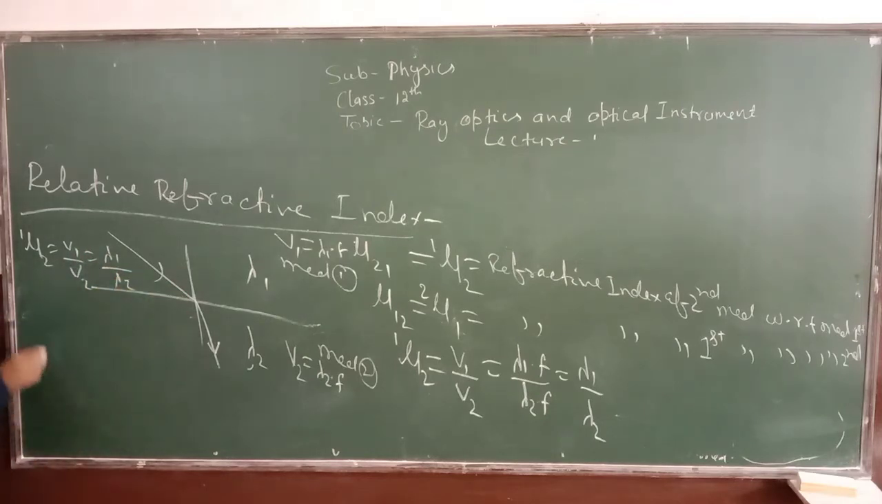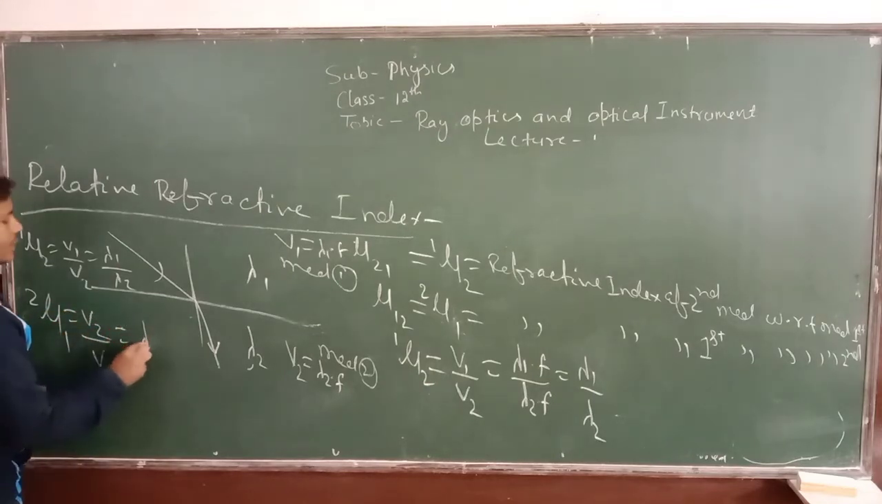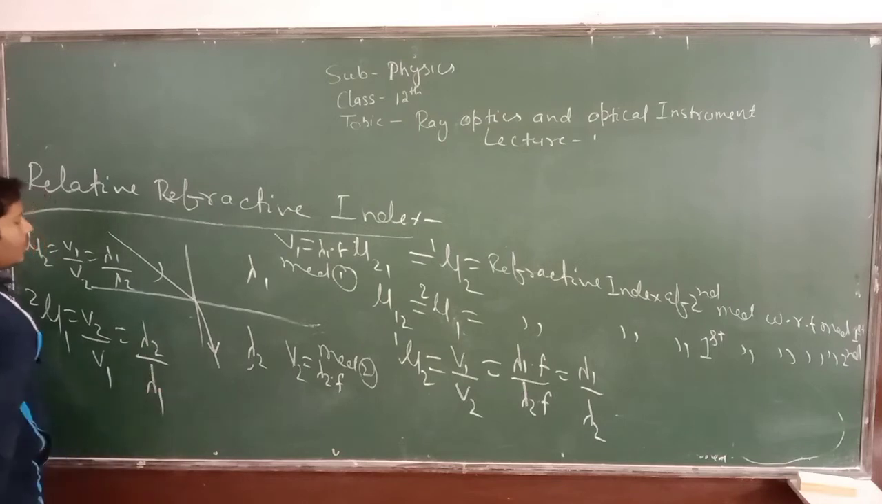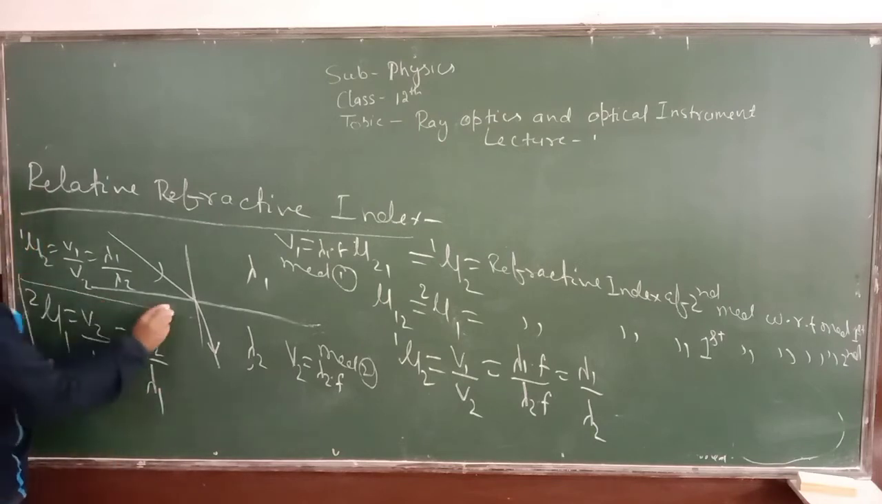Similarly, if I am writing here 2 mu 1, this will be equal to V2 upon V1, and likewise this will be lambda 2 upon lambda 1. Is it clear?